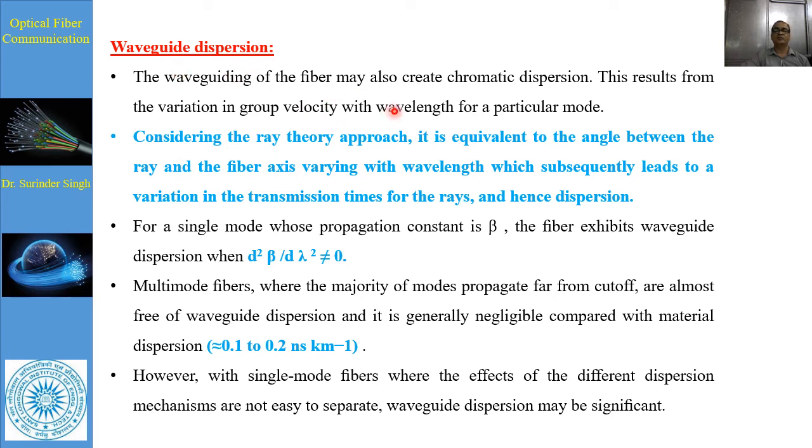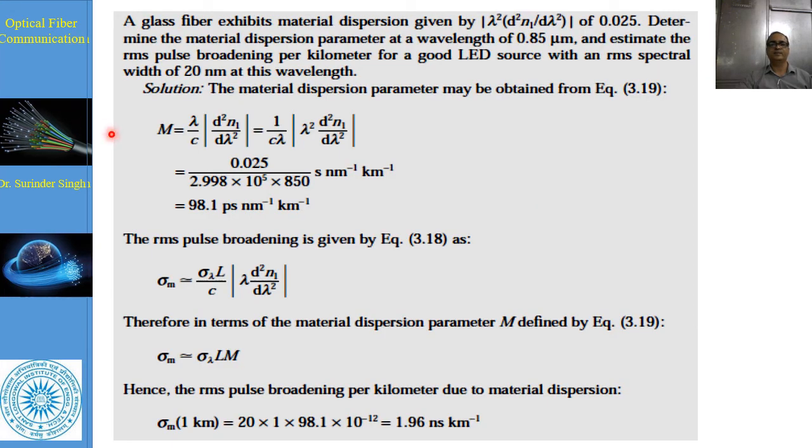In this part, I have discussed the chromatic intramodal dispersion, which is related to material and waveguide dispersion. There is also multimode fiber intramodal dispersion, which we have discussed in another numerical problem based on material dispersion. A glass fiber has material dispersion given by lambda square d square n upon d lambda square of 0.025. Determine the material dispersion parameter at a wavelength of 0.85 micrometer and estimate the RMS pulse broadening per kilometer for a good LED source with RMS spectral width of 20 nanometer at this wavelength.